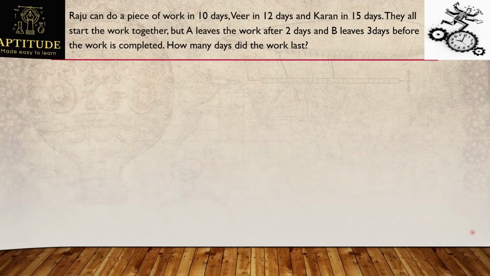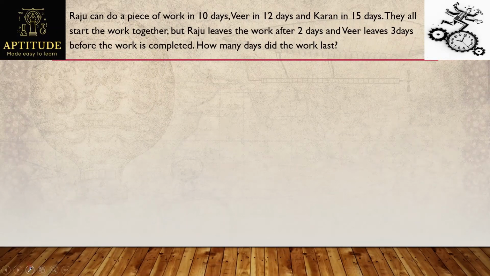See this. Okay, what is the question given? Raju can do a piece of work in 10 days, Veer in 12 days, and Karan in 15 days. They all start the work together, but Raju leaves the work after 2 days and Veer leaves 3 days before the work is completed. How many days did the work last? Which means I need to find out, according to these conditions, in total how many days they require to finish the entire work. So first of all, let's consider the given data.